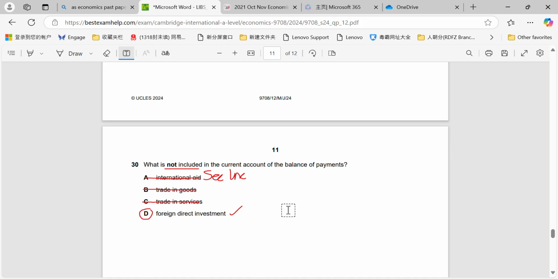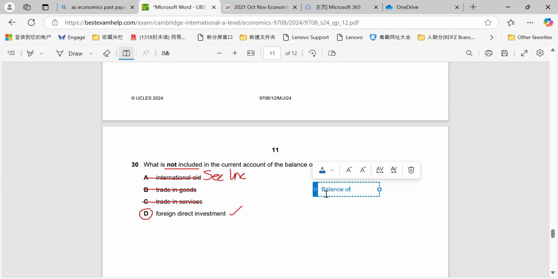Question 30. What is not included in the current account and the balance of payments? Foreign direct investment is not included. So it's a very common question. Remember, the current account and the balance of payments is made up of 4 different sectors.